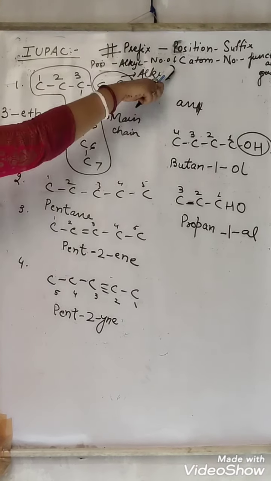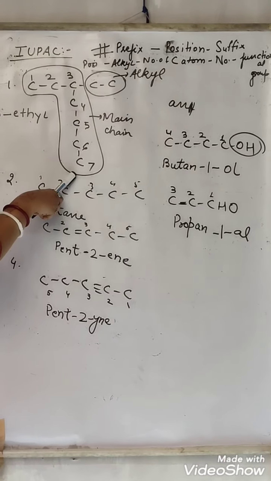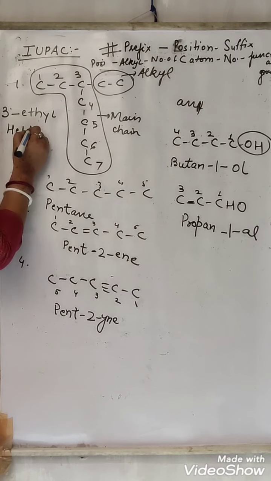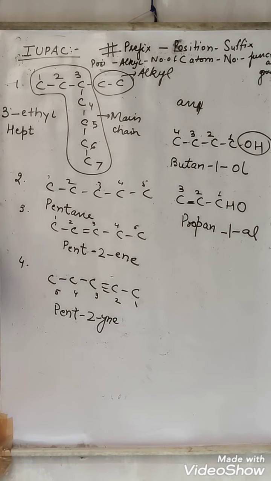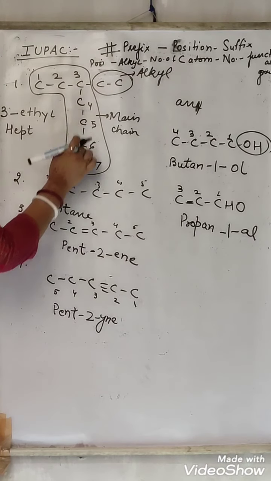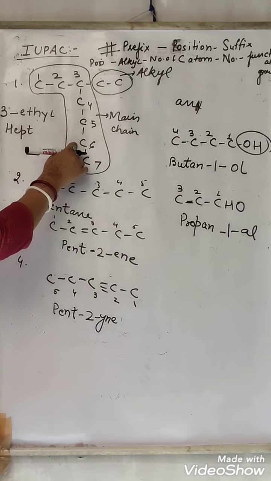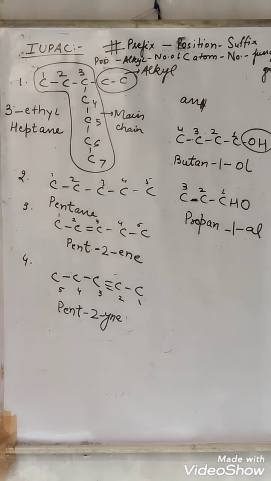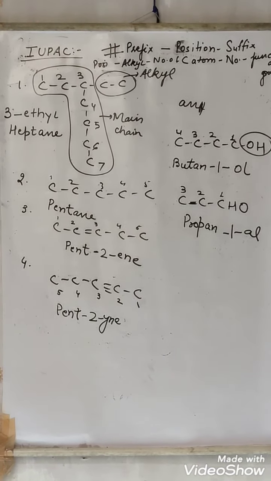Now the number of carbon atoms. How many carbon atoms are there? 7. For 7 we use hept. No other functional group is present. But what is present? Single bond. That means alkane. So the suffix will be ane.